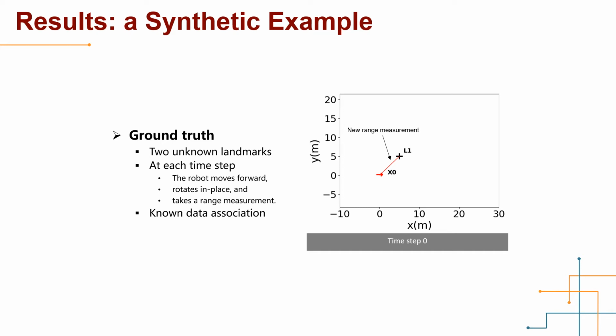In each time step, the robot will move forward, rotate in place, and take a range measurement with known data association. Here, the figure shows that at time step 0, the robot takes a new range measurement to the landmark L1. And then the robot proceeds to X1 and acquires a new odometry measurement and a new range measurement, which are colored in red. At time step 2, the robot moves to X2 and spots another landmark, L2. It moves on to X3 and gets a new range measurement and odometry measurement.